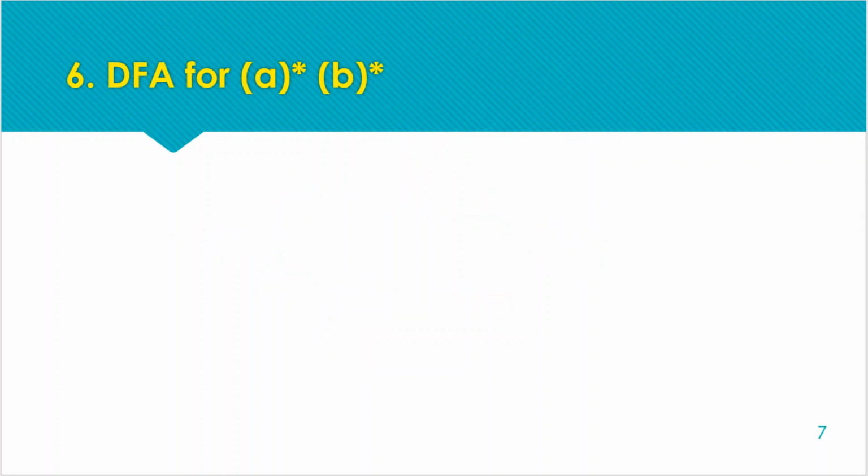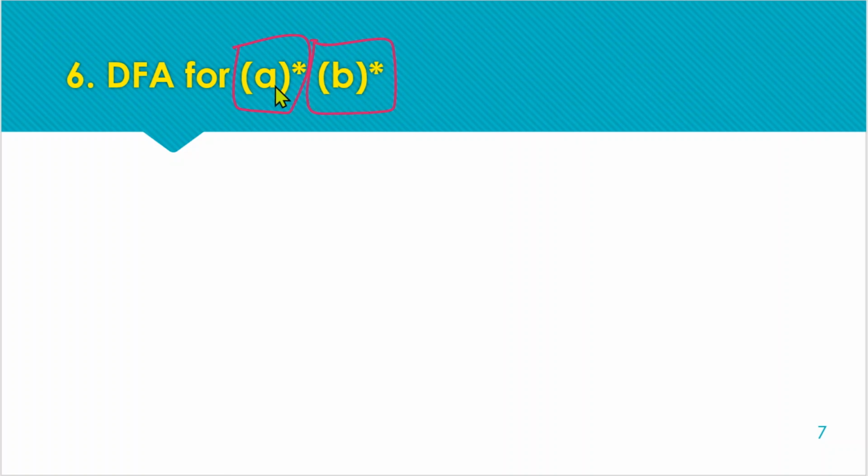Now we are having the same pattern, the only difference is that we are not having ORing within these two patterns. So first pattern is this and the second pattern is this. So these patterns are in concatenation. By concatenation we mean that first pattern must be followed by the second pattern, right? So first pattern is A's, any number of A's must be followed by the second pattern, any number of B's.